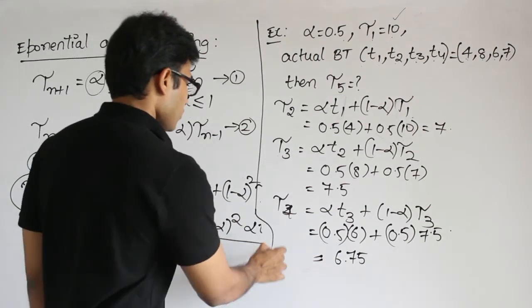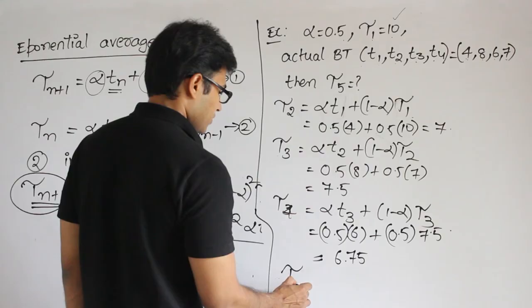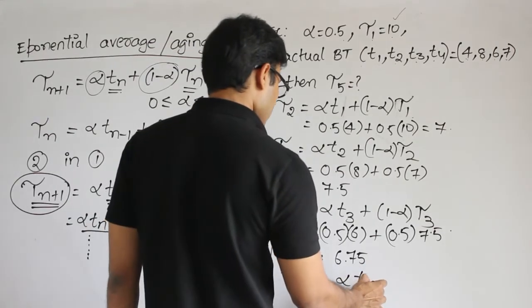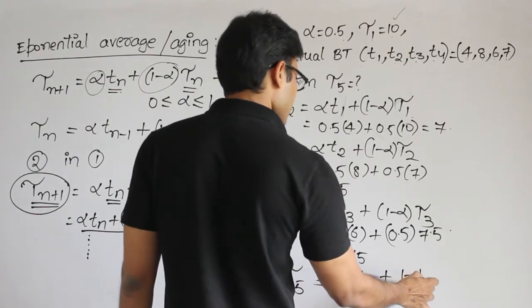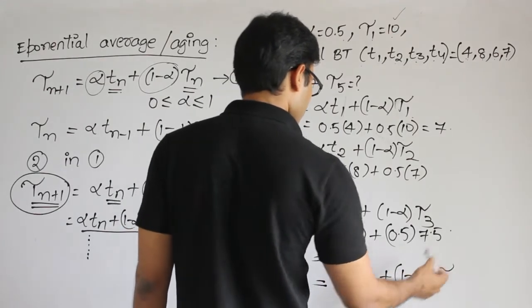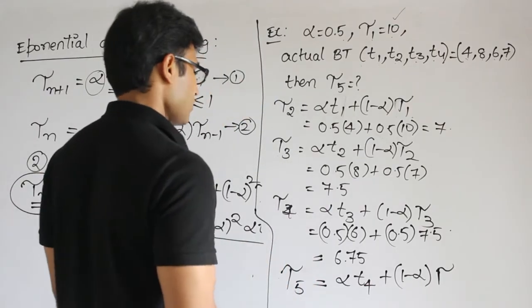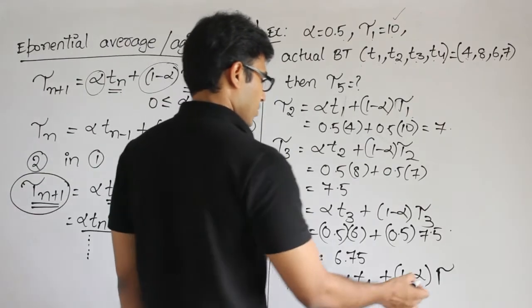And now finally tau 5. Anyway, don't worry about the numbers, you please do it. Tau 5 is alpha into T4 plus 1 minus alpha into tau 4.